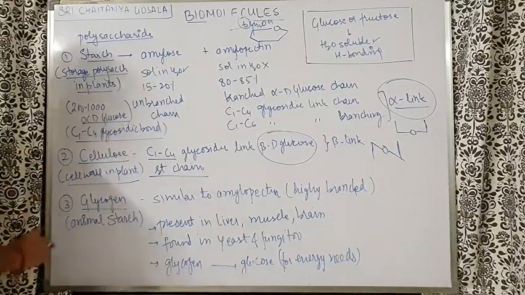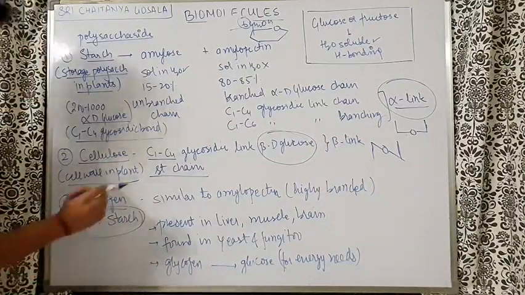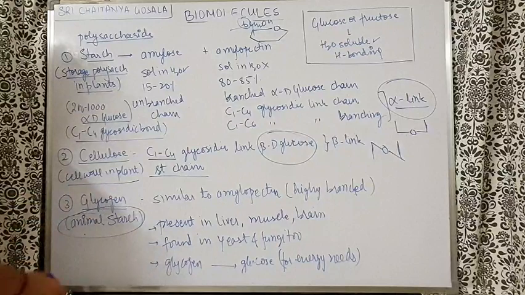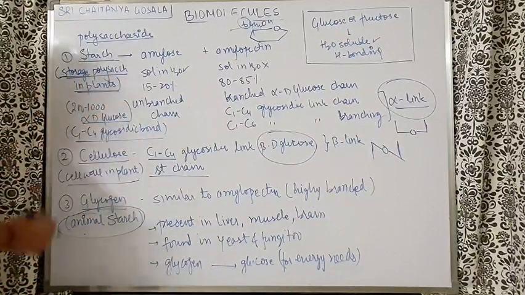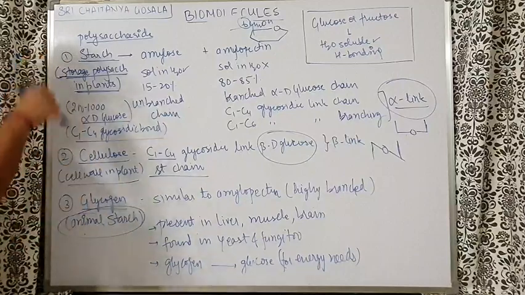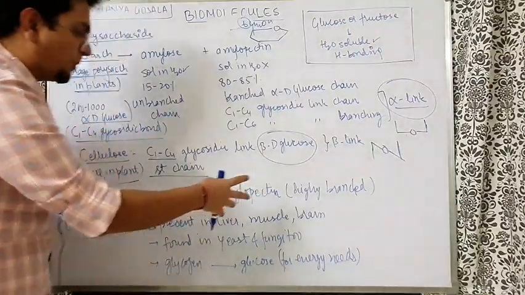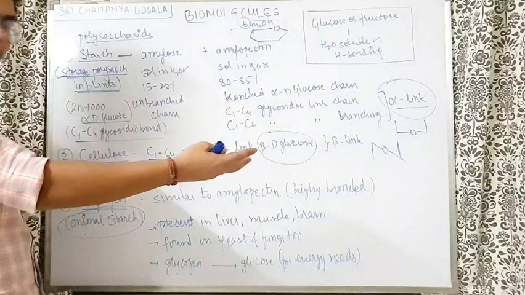It is highly branched. It is known as animal starch. This is one NCERT exemplar question. Animal starch is glycogen. Like starch is used as a storage polysaccharide in plants, glycogen is used as a storage polysaccharide in animals. It is similar to amylopectin in structure, but more branching is there than in amylopectin.